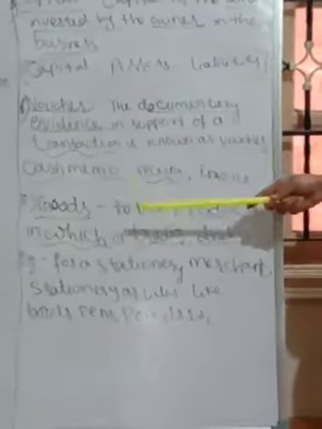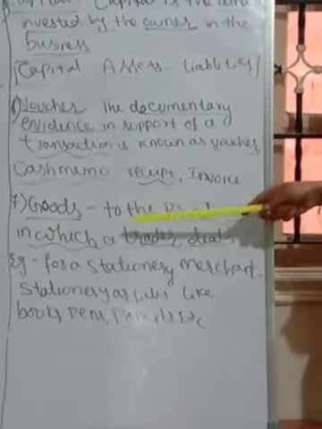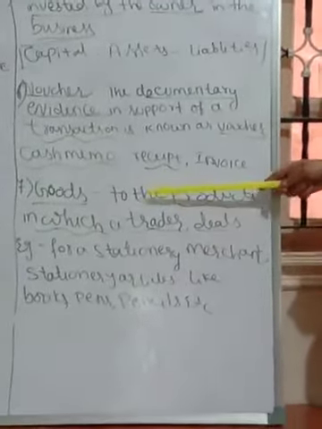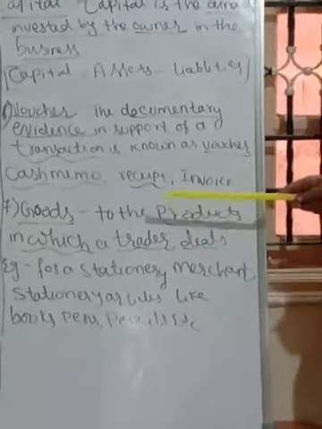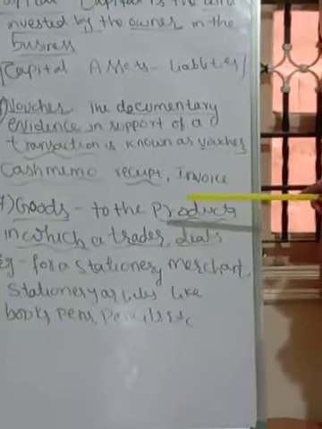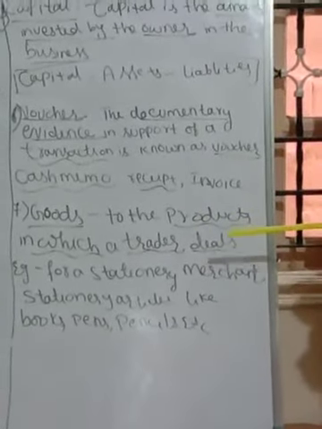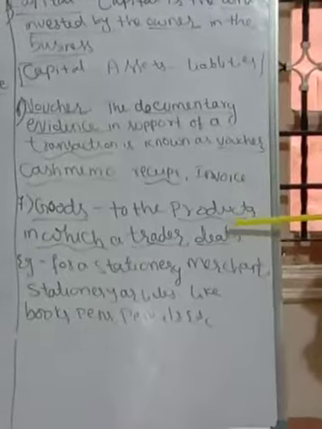Next one is goods. Goods refers to the products in which traders deal. The goods refers to the product which has been dealt by the trader, which has been sold by the trader.